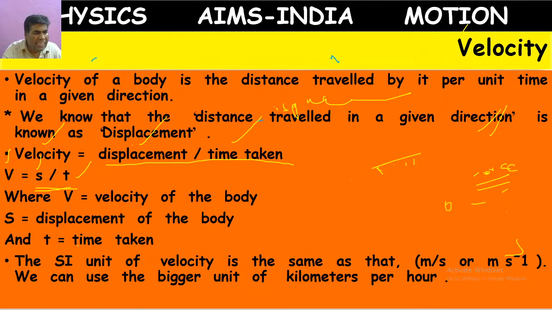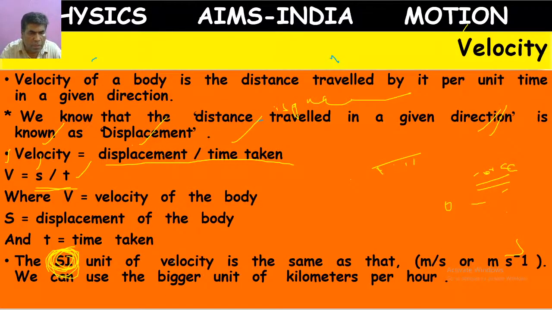Do you know the meaning of SI system? International System of Units. In olden days we had FPS, CGS, MKS systems. Now all over the world they follow the SI system.